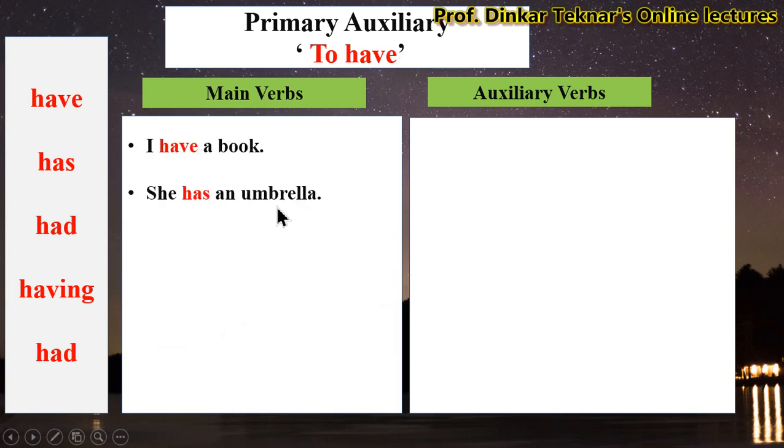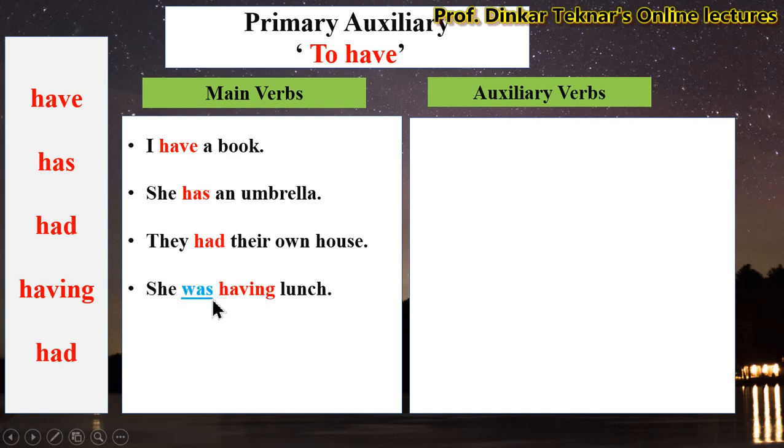She has an umbrella. They had their own house. She was having lunch. I have had my lunch just now. In all these sentences, the verbs have, has, had, having and had are used as main verbs.